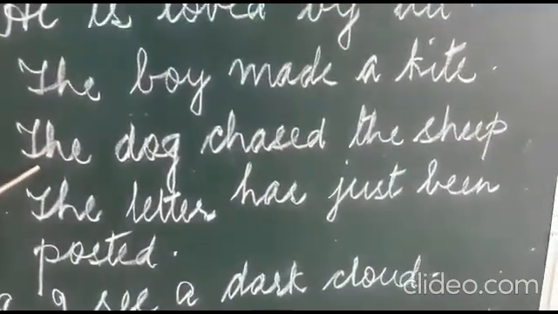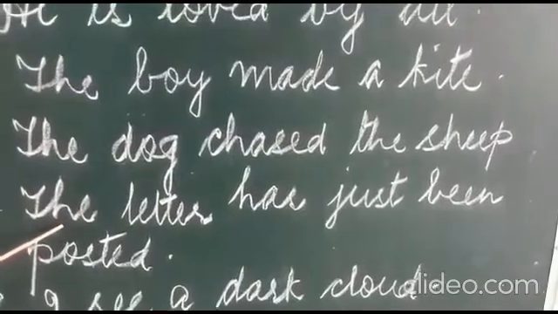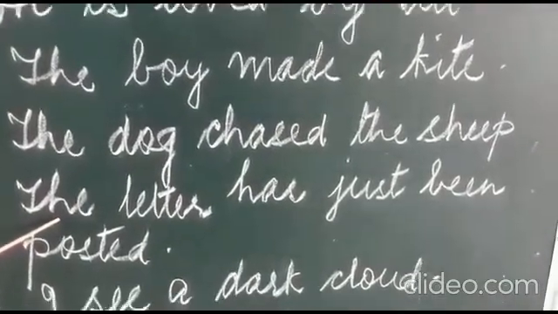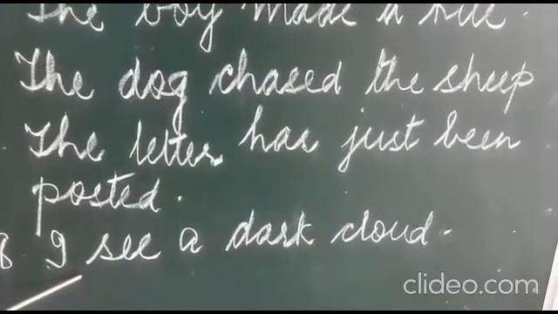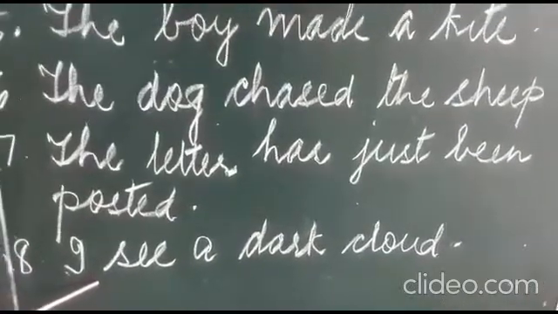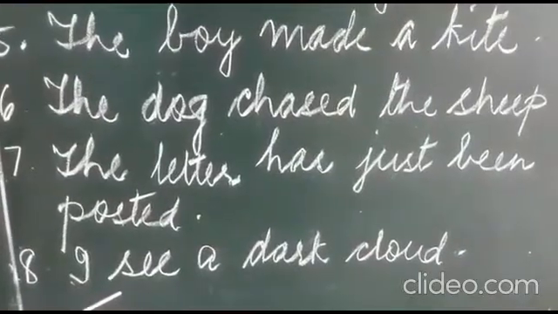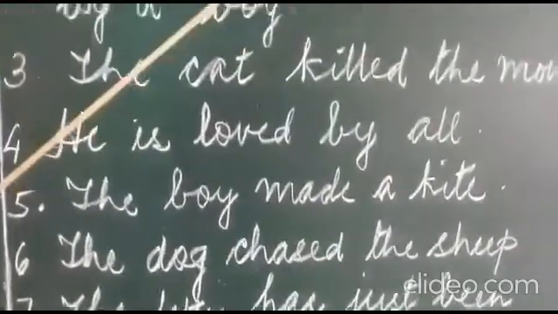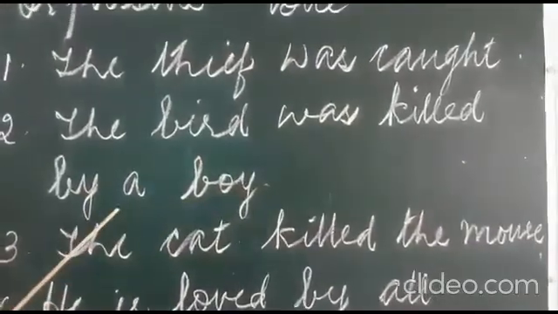The dog chased the sheep. The letter has just been posted. I see a dark cloud. Now girls, you have to write, first find the verb and write active or passive after the sentence.